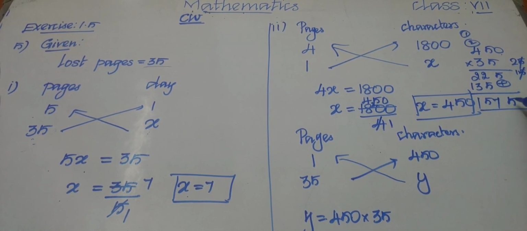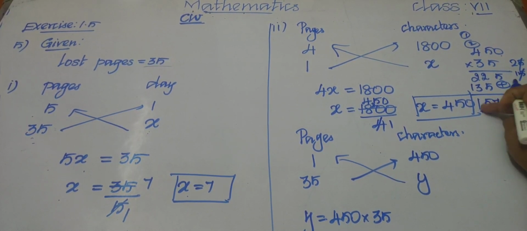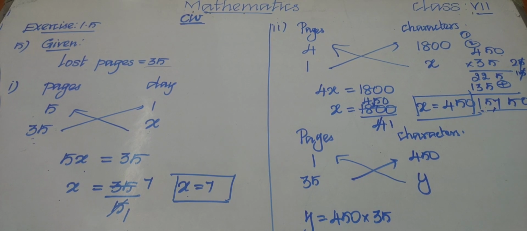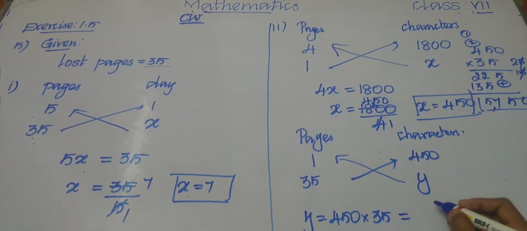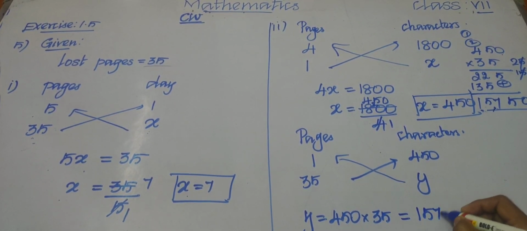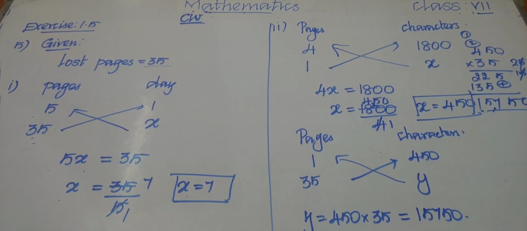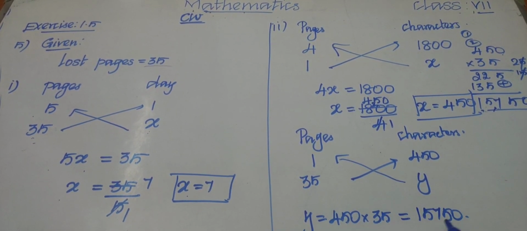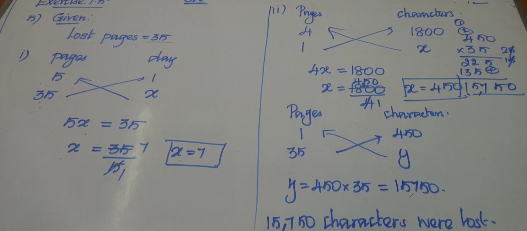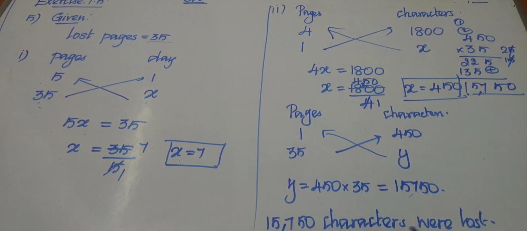So what will you get as the answer? 15,750. Already we have a 0 here, right? So y is 15,750. So what is the answer? In 35 pages, 15,750 characters are lost. At the last you should write it. Okay, children, so the answer is 15,750 characters were lost.